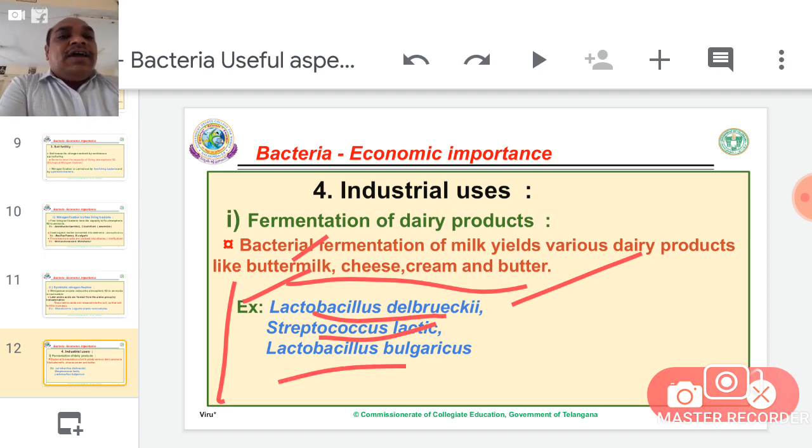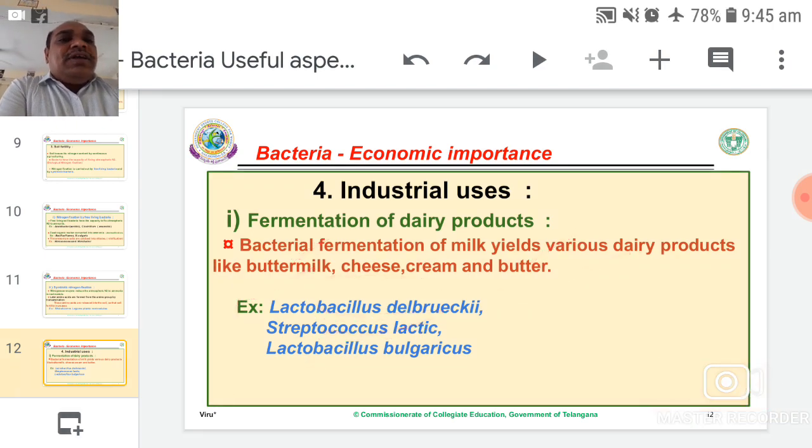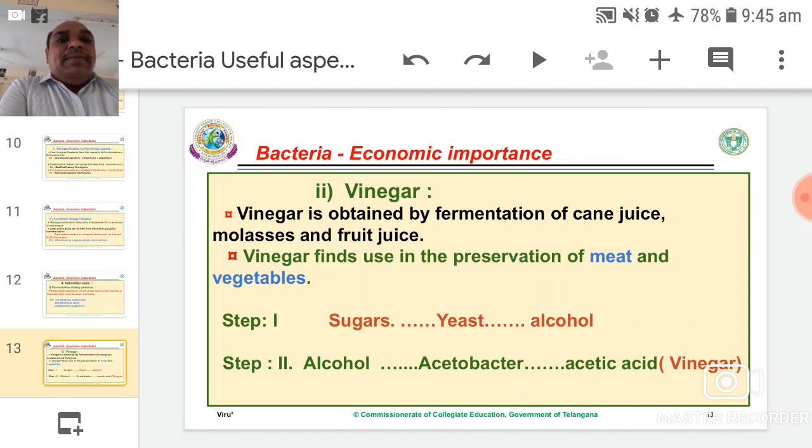Lactobacillus bulgaricus is also present in butter, cheese, cream. Anyhow, simply these are called milk bacteria. They participate in fermentation of milk and produce milk products or dairy products.